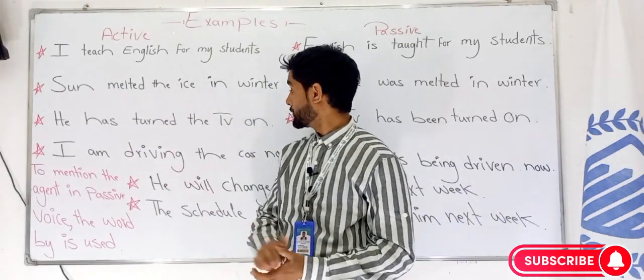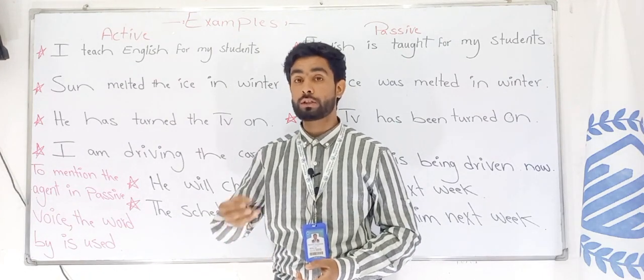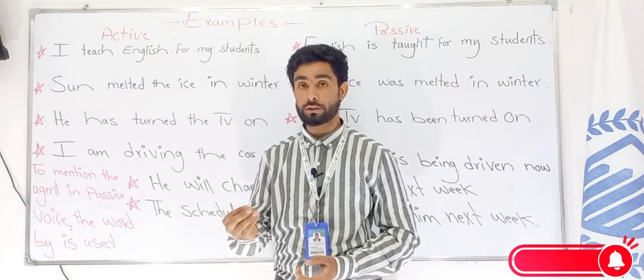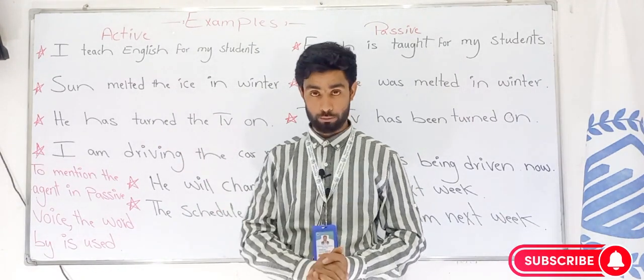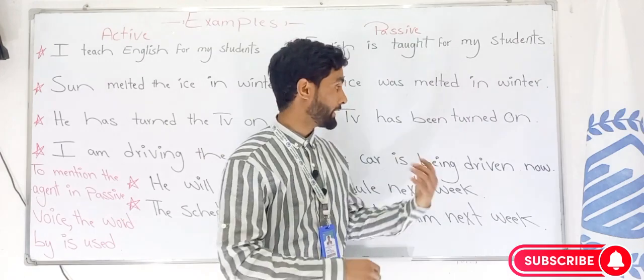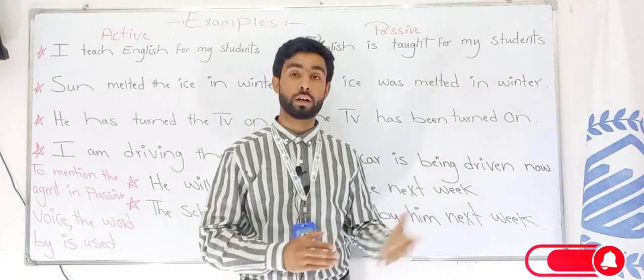Third sentence: He has turned the TV on. He has turned on something. What has he turned on? The TV. The TV is the object. Active. Now, in the passive: The TV has been turned on.